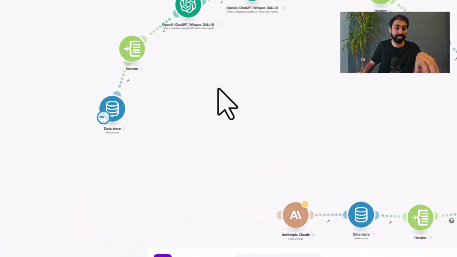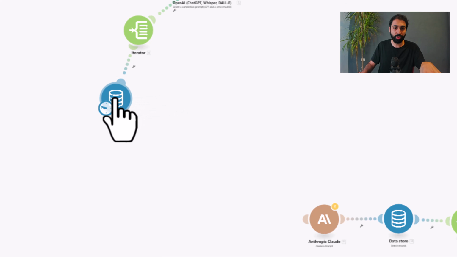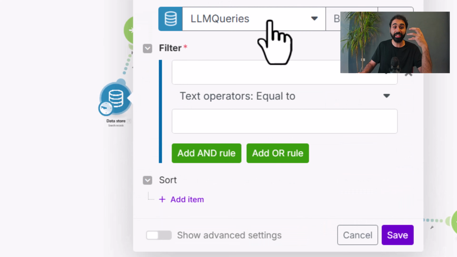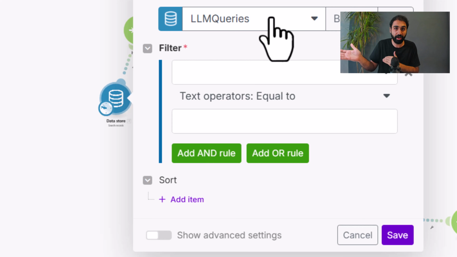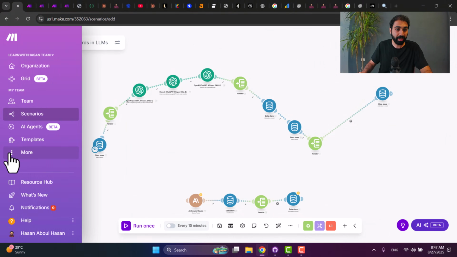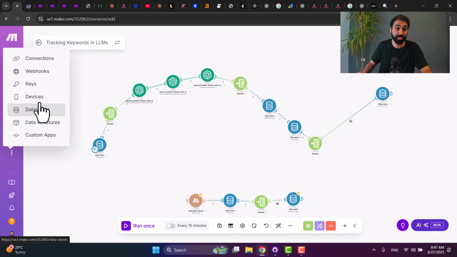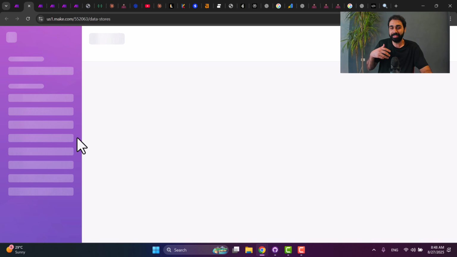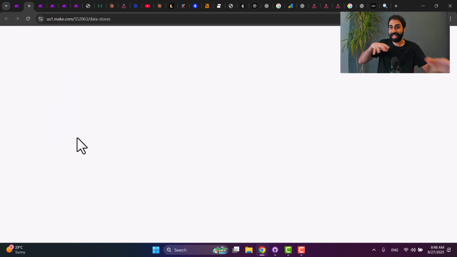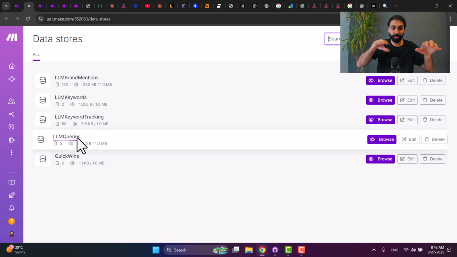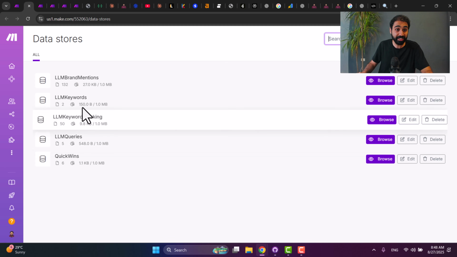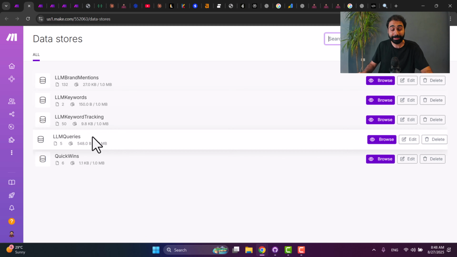What's going on here simply is the first module, the first step is just reading the queries or the prompts we want to track on AI. So if you go here to Make, we have something called data store, which is built in Make, and this is what makes Make great. It has all the features you want directly inside without any external services. So you can see here I created these 4 databases or data stores or tables that connect with our scenario. The idea is super simple as you will see right now.